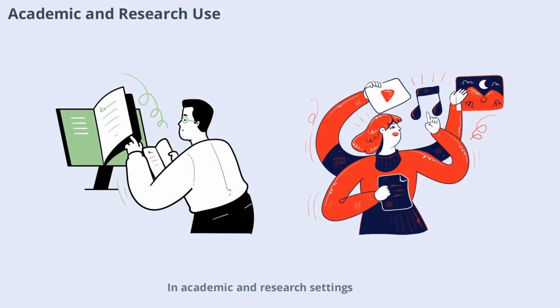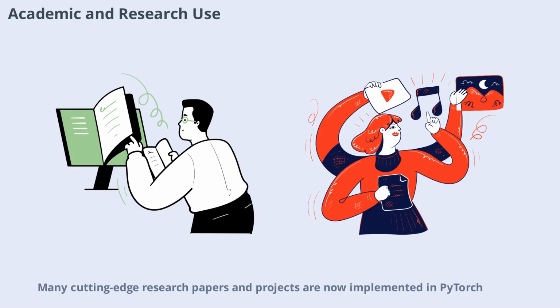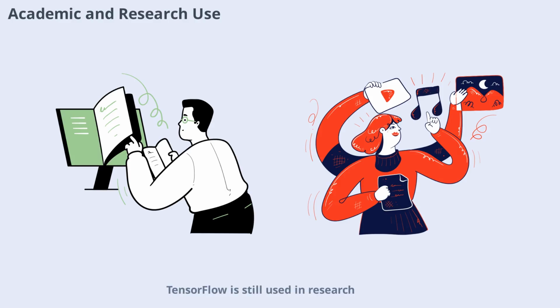In academic and research settings, PyTorch has become the framework of choice for many. Its dynamic computation graph and intuitive interface make it ideal for experimenting with new ideas and quickly iterating on models. Many cutting-edge research papers and projects are now implemented in PyTorch, reflecting its popularity in the scientific community. TensorFlow is still used in research, especially for projects that require scalability and deployment, but PyTorch's flexibility and ease of use have made it the preferred tool for innovation and discovery.